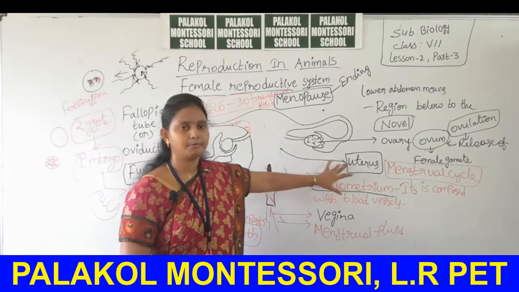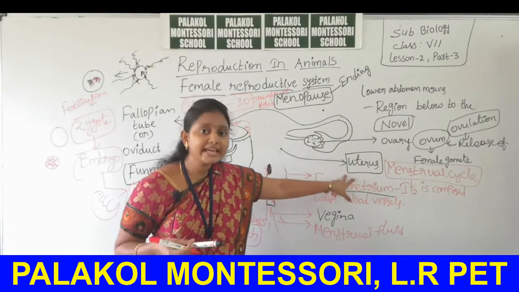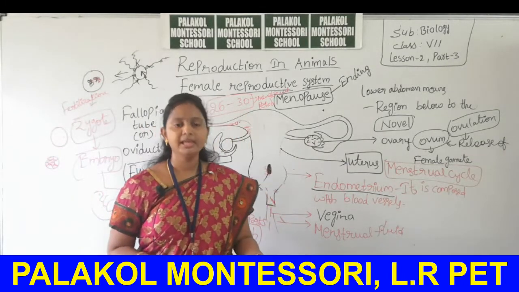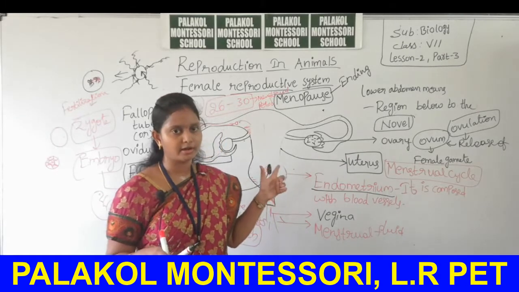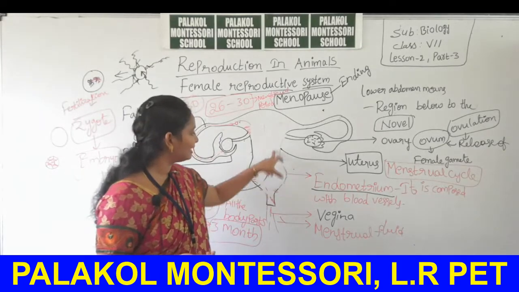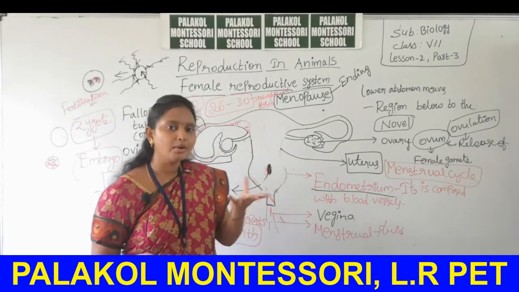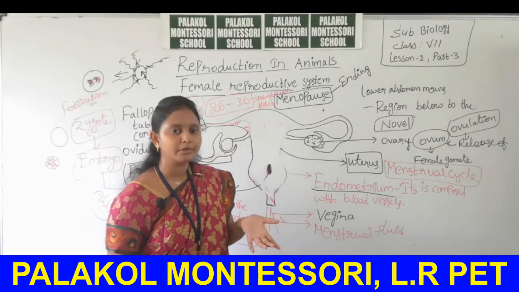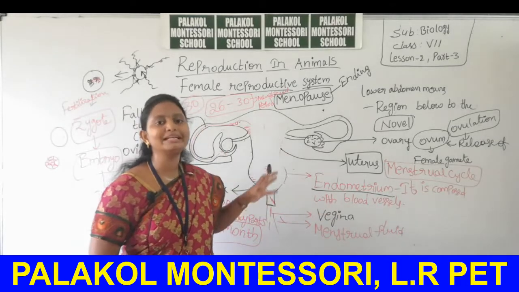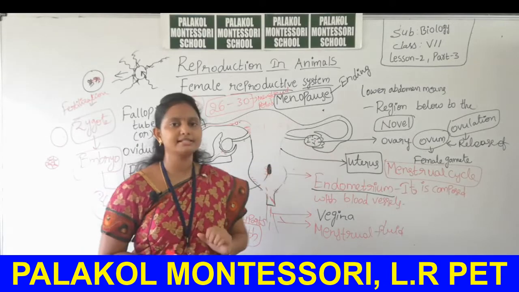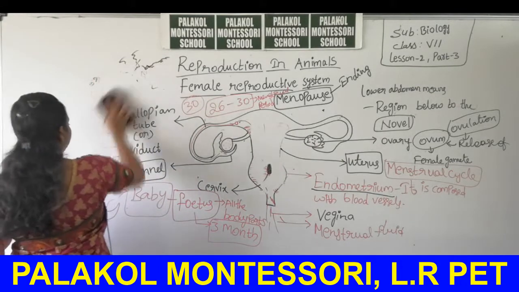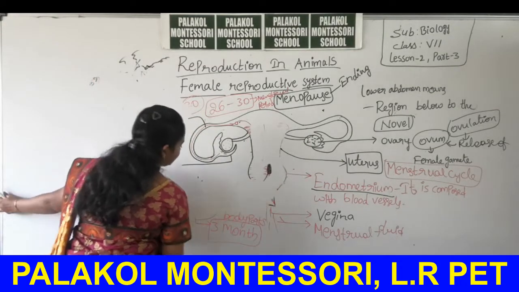The formation of baby takes place in the uterus region, in which case the sperm cell fuses with the ovum, then after baby will form. If the sperm cell can't fuse with the ovum, what will take place? The ovum comes into the uterus along with the endometrial blood vessels. The ovum bursts out and is released outside from the female reproductive system through the vaginal region as a menstrual fluid. This overall period of 30 days is called as menstrual cycle. Okay, this is about the female reproductive system, students, and fertilization in the female reproductive system.